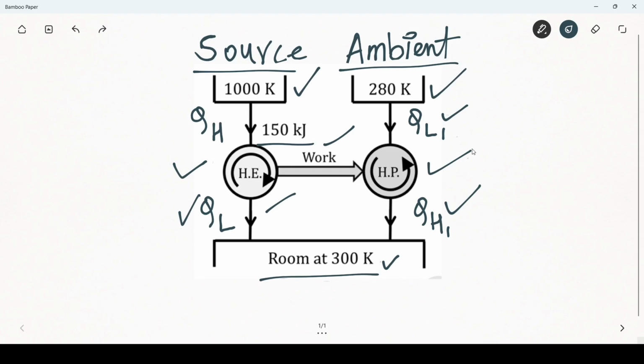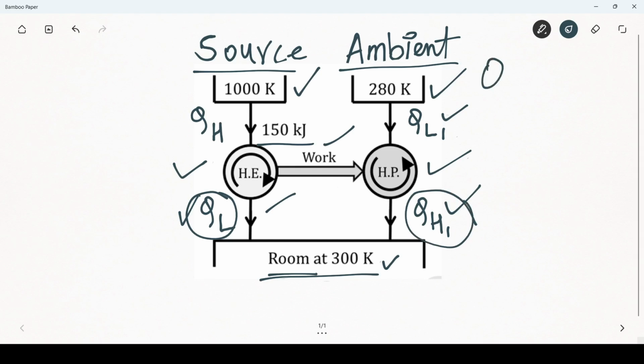So the question here is how much total amount of heat is supplied to the room together by the heat engine and heat pump in kilojoules. The heat engine supplies QL amount of heat to the room. The heat pump supplies QH1 amount of heat to the room.